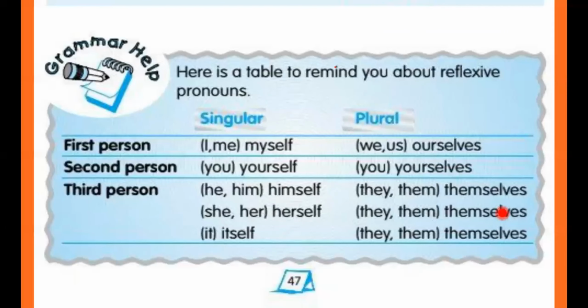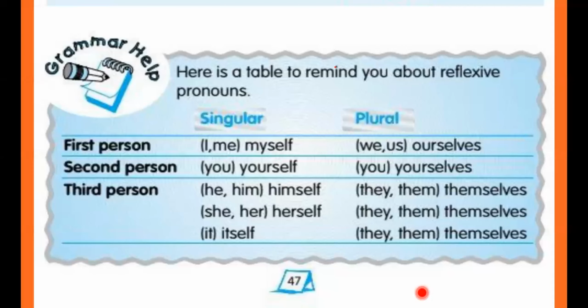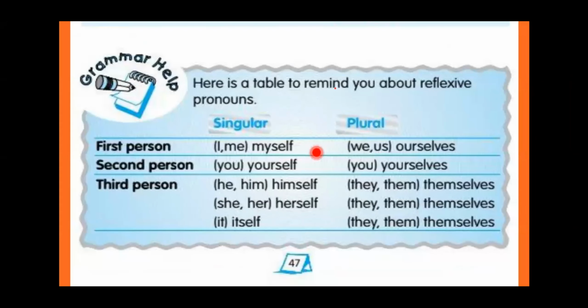Clear? Yes, ma'am. I want somebody to repeat. Yes, Sister Fareen, can you read this table? Yes, ma'am. First person, singular: I, me, myself. Plural: we, us, ourselves. Second person: you, yourself.